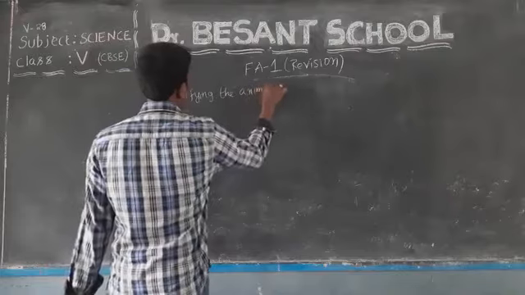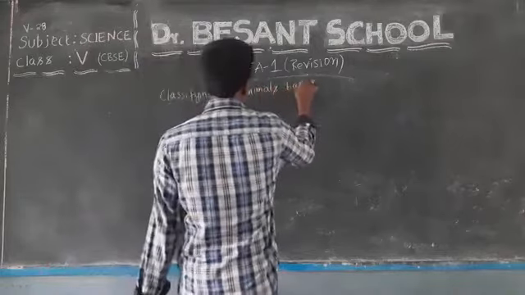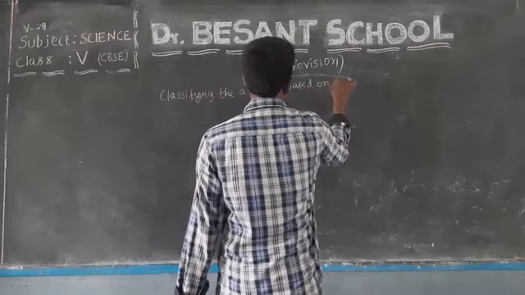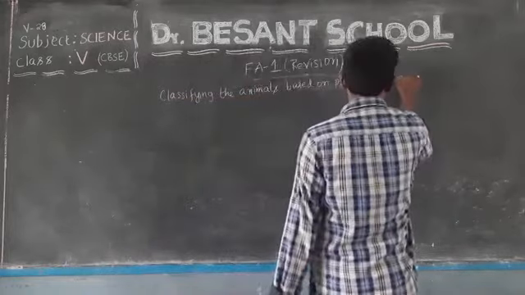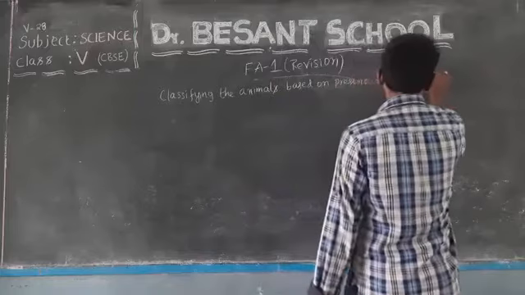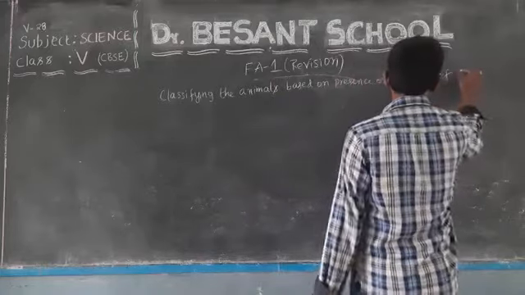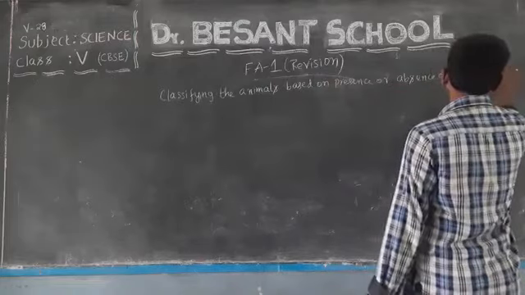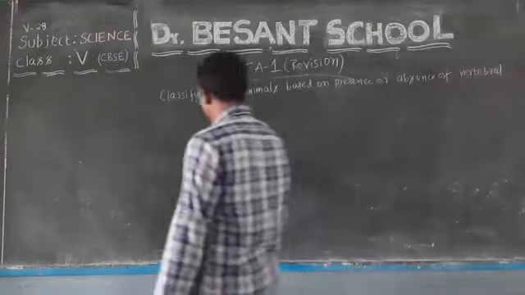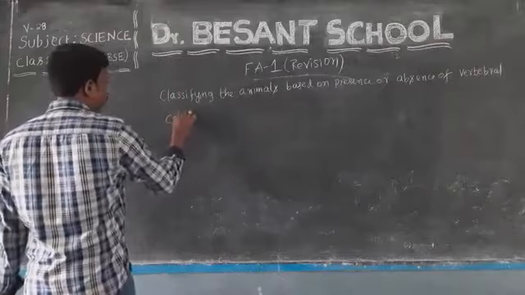Classifying the animals based on presence or absence of vertebral column, or we can say backbone.